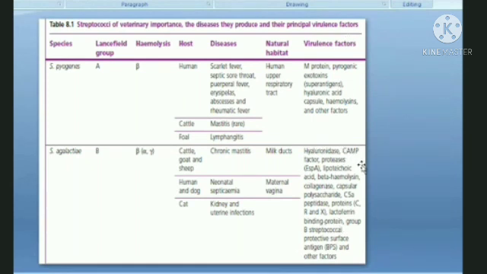Then what are the different virulence factors? Hyaluronidase, CAMP. This is a very important subheading within Streptococcus, the CAMP test. What is the CAMP test? C stands for Christie, Atkins, Munch, and Peterson. These are the names of the scientists who came up with this test, in order to differentiate between the mastitis-causing species of Streptococcus. I'll be discussing this in the later half.